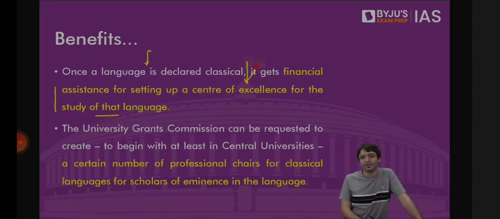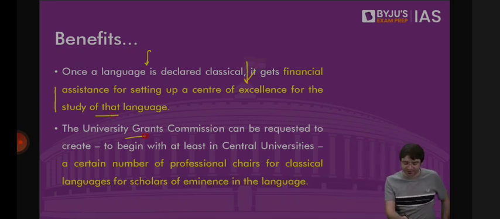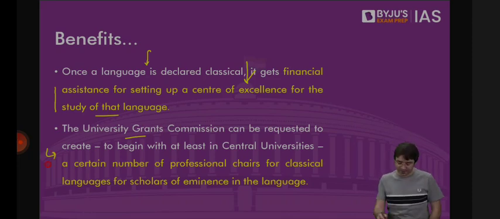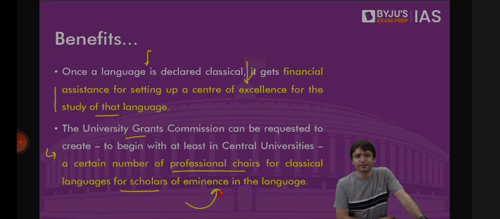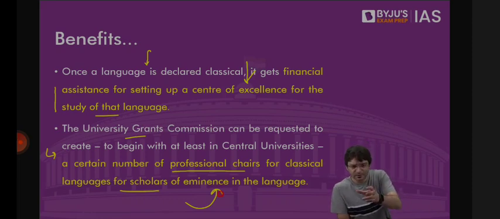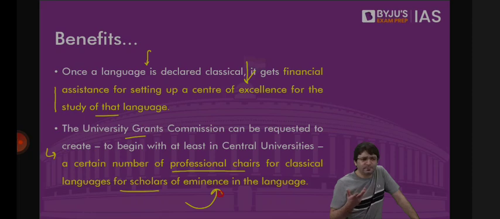Once a language is declared classical, the University Grants Commission can be requested to create, at least to start with in central universities, a number of professional chairs for classical languages for scholars of eminence in the language. What does that mean? You want to enroll in a graduate or a postgraduate program in a university. What is the thought process in your mind? You will opt for that course provided it gives you later employment opportunities as well.